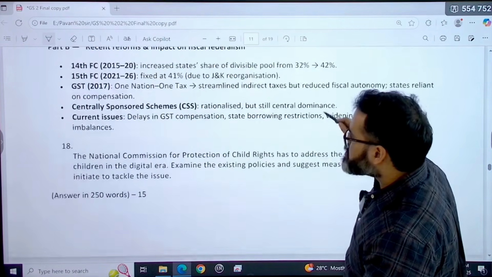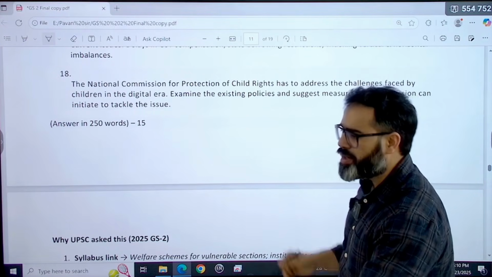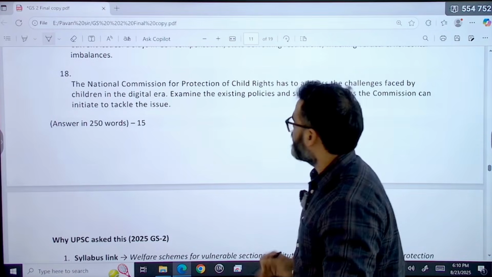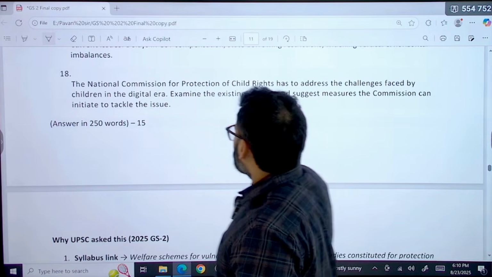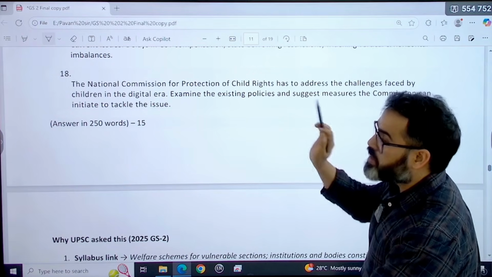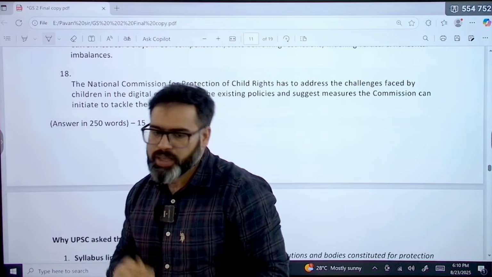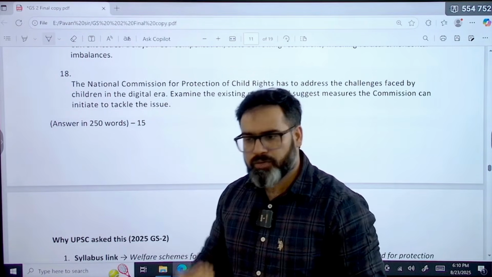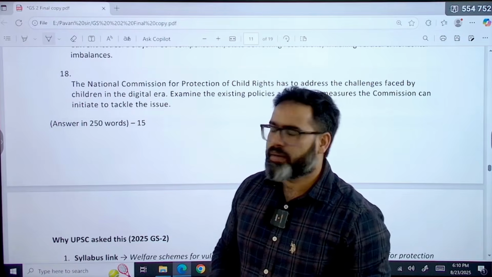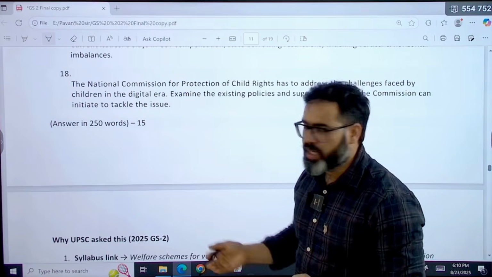Next question, I think this is the last question regarding the polity part, then polity questions have been done. The National Commission for Protection of Child Rights has to address the challenges faced by children in the digital era. Digital era, because nowadays you see children keep watching reels only. They are not basically having their food without watching the TV or reels. So that is the important point, children in the digital era. Or because of the OTT also.